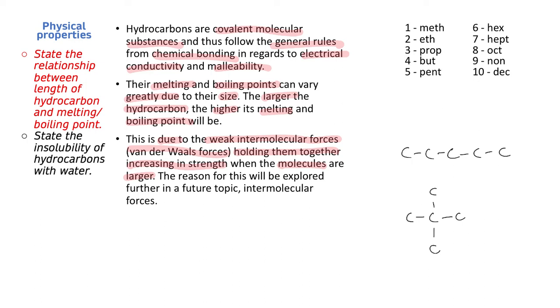Another thing to note is that long and skinny things have a much higher melting and boiling point than kind of short round things. All right, so here we have both C5H12. All right, they're the same size, but this one here will have a much higher melting and boiling point because it's a long straight chain compared to a short round thing. Okay, but that's not really going to come up until we get to intermolecular forces as well. All right, but that's the idea. Bigger, higher intermolecular force.